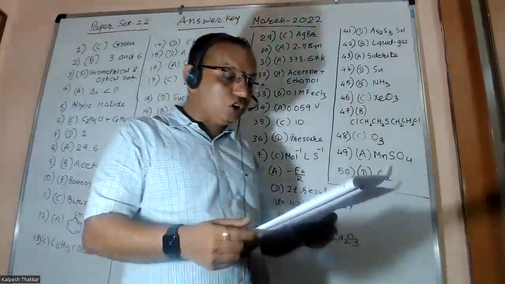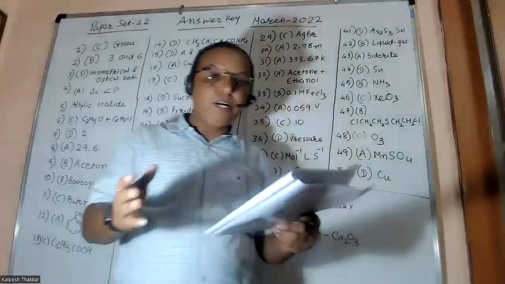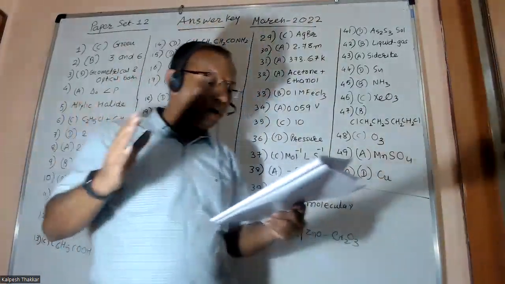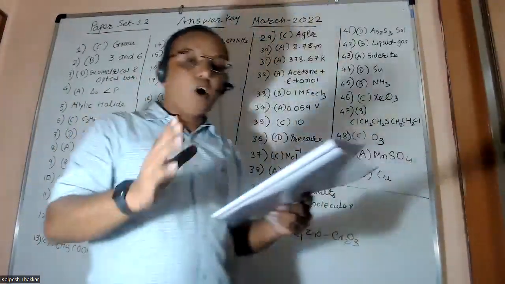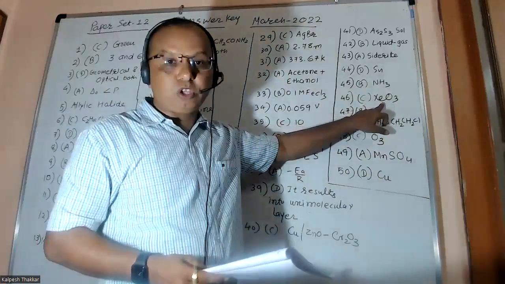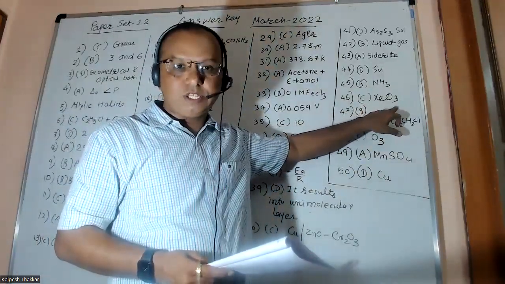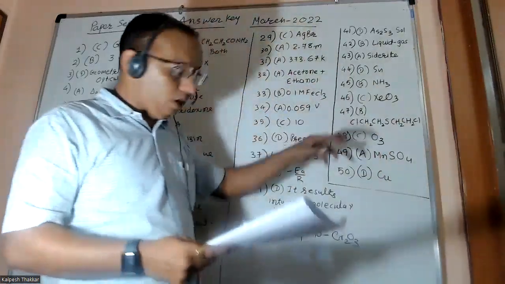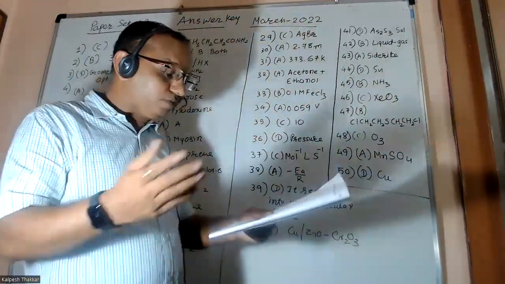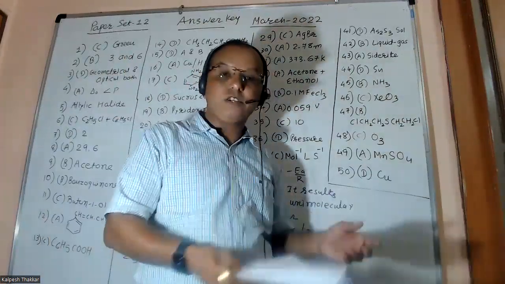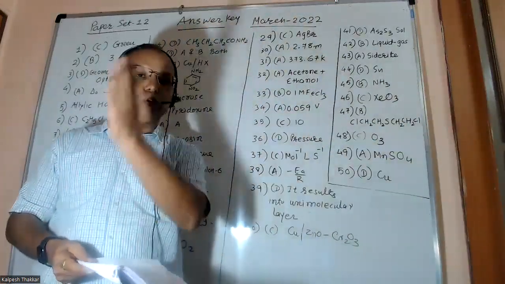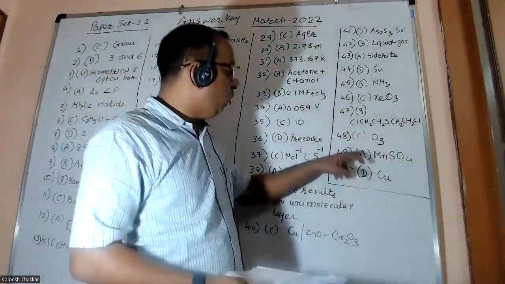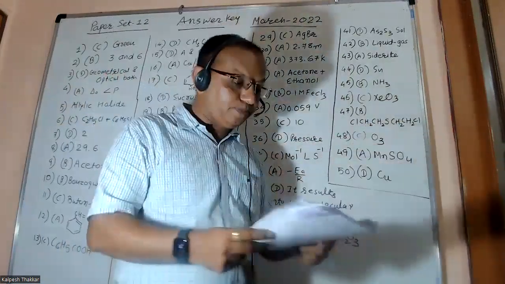Question number 46. Which compound has pyramidal geometry? Option C, XeO3, xenon trioxide, is the answer. Chapter number 7, second last page, the answer is given. Okay, question number 47. Correct formula of mustard gas: ClCH2CH2SCH2CH2Cl is the answer. Option number B is correct.